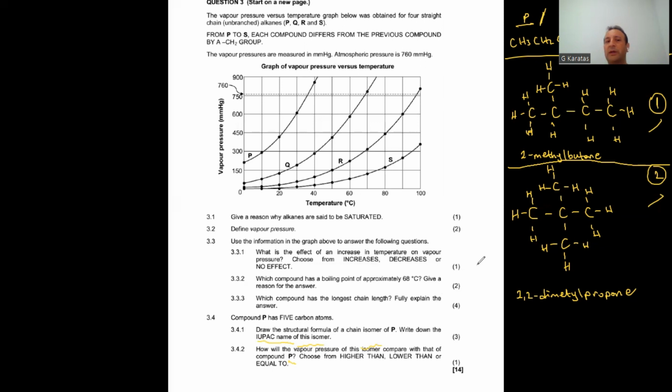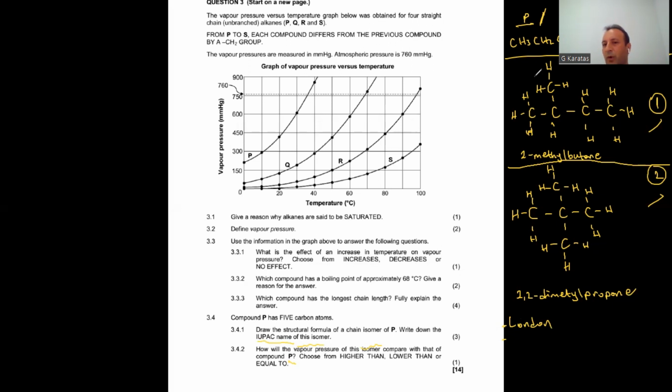And boiling point is directly proportional to the intermolecular forces. These compounds are all alkanes, and they are nonpolar. They can form only London forces. The strength of London force depends on molecular size and molecular mass.